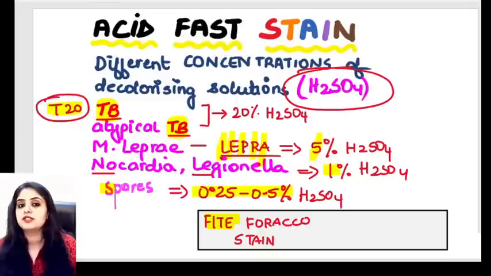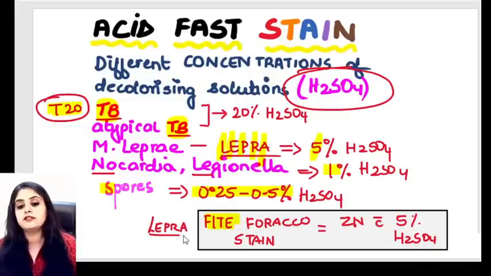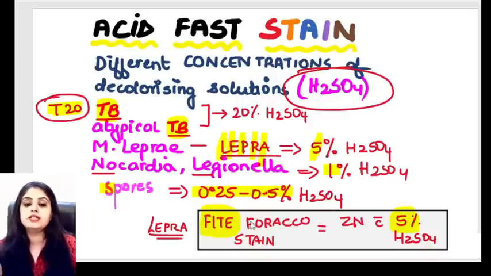So the same ZN stain in which I am using 5% H2SO4 for the lepra has been given a separate name called Fite-Faraco. So easiest mnemonic, Fite sounds like 5. The 5% H2SO4 variety is known as the Fite-Faraco stain for the 5-alphabet lepra bacillus.